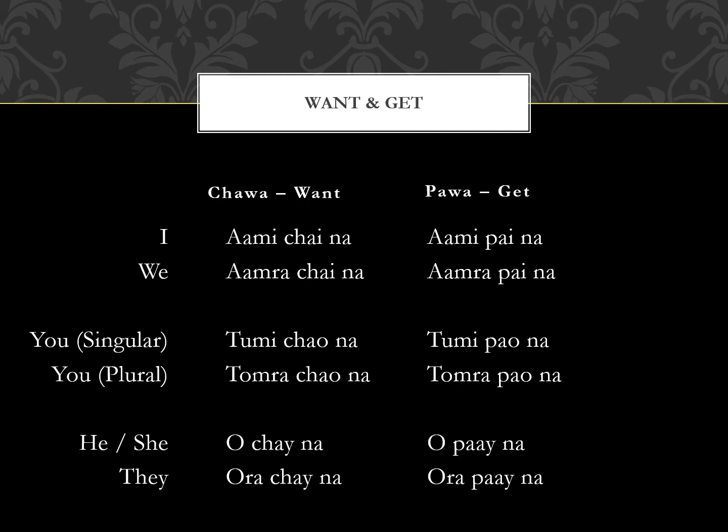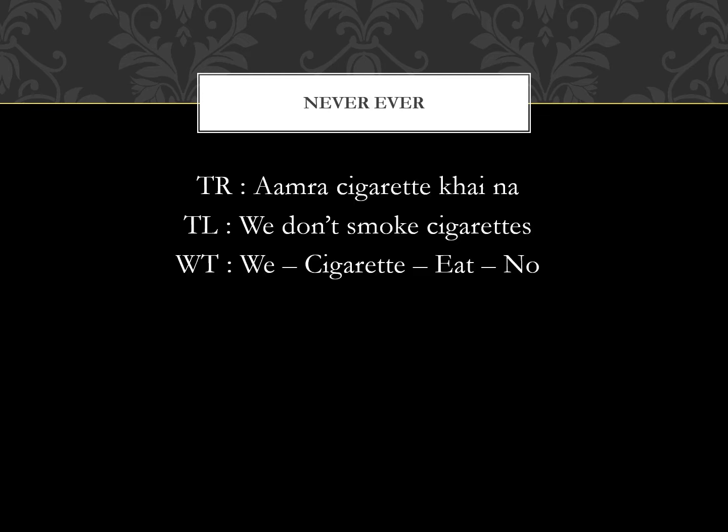It doesn't depend on the person, the number like singular or plural, or what verb it is, or what verb ending is there. Just the verb plus na is the negative of the verb. So it's pretty easy in that sense to remember. Let's have a look at some examples.